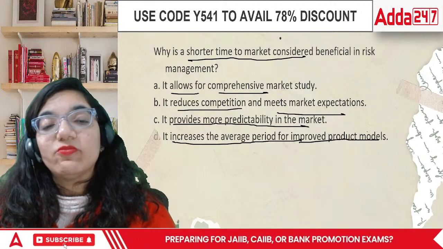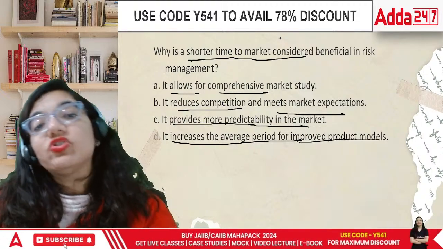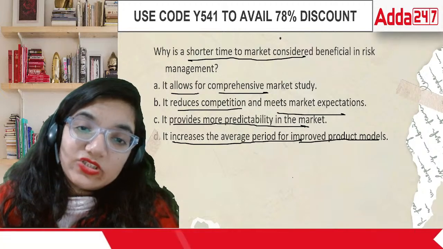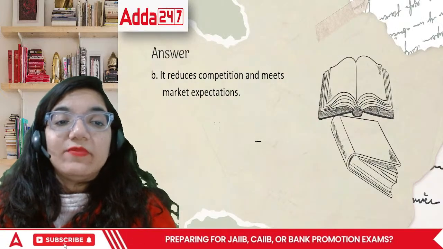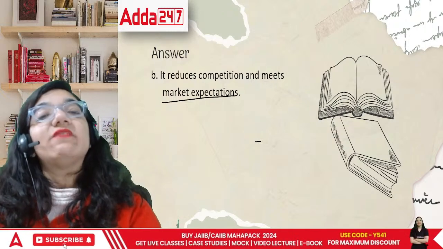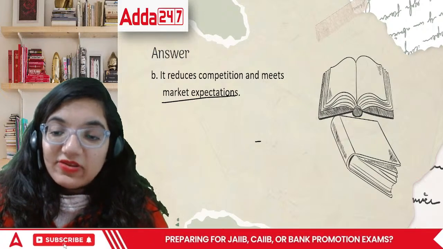I would say that most of the things are long term only, but when we talk about shorter, why is shorter time to market considered better? It is considered better because it reduces the competition and meets the market expectation. For example, in terms of tender, the one who's giving the fastest plus the lowest is something that we'll choose. Why? Because that particular thing will ensure that we are getting what we want.